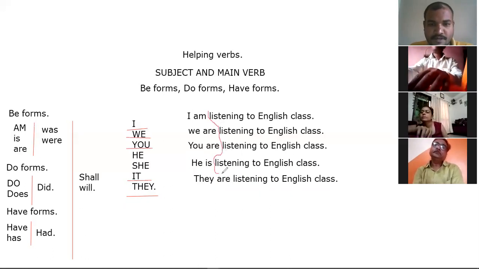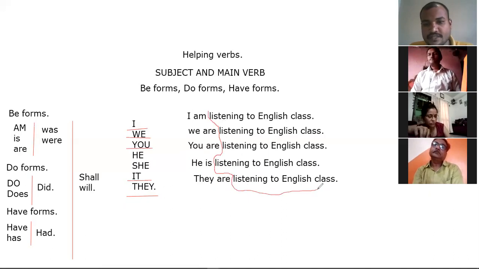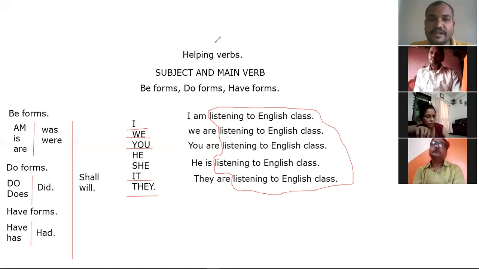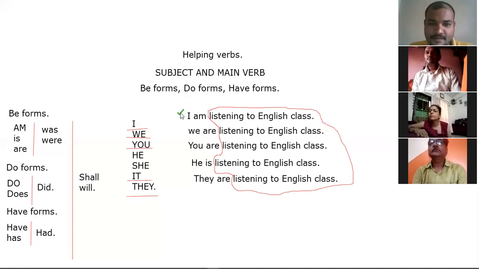From the verb, the rest of the whole sentence is the same. So what are the things we need to keep in mind? Only subject and helping verb. Only 2 things we need to keep in mind.